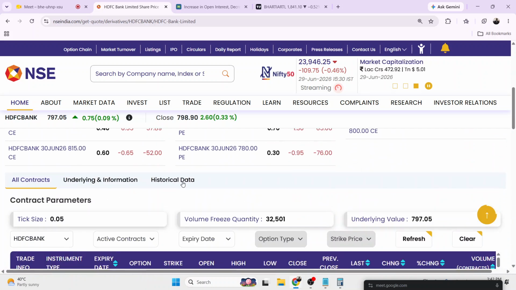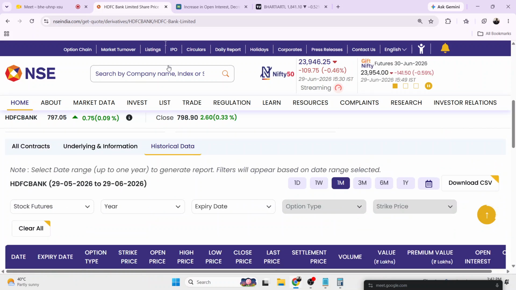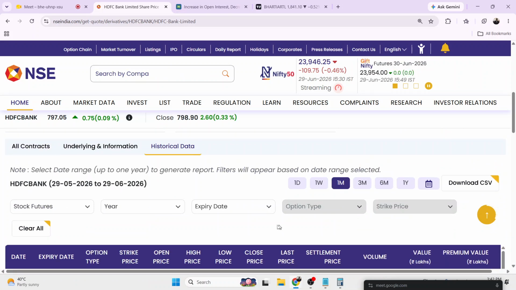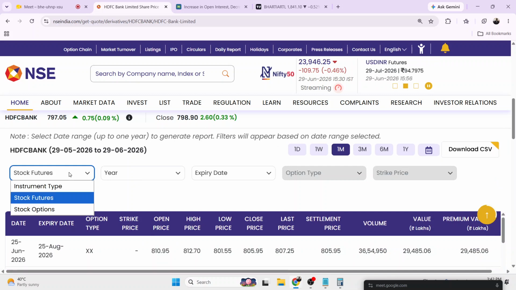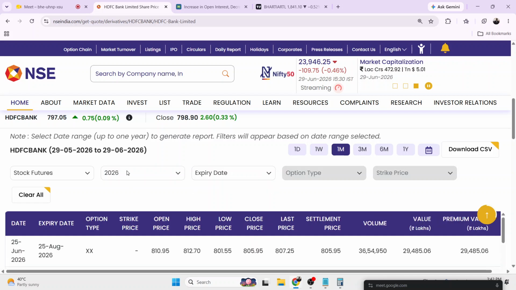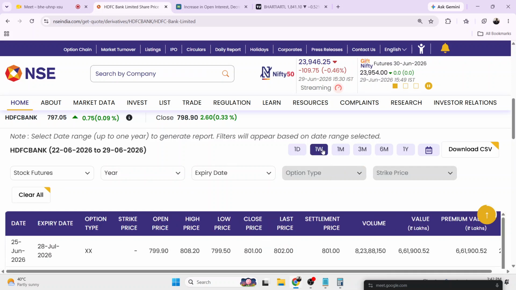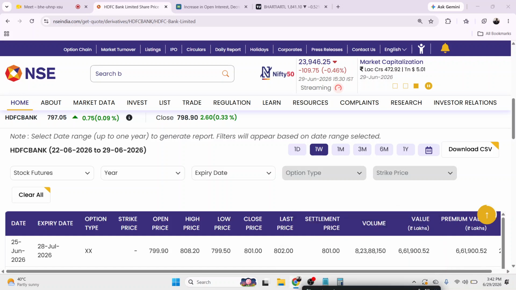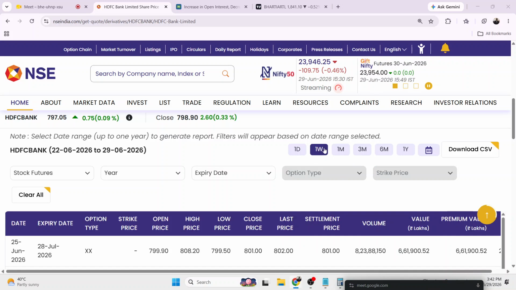Now here you can see the historical data. This is the historical data of that particular stock. If I select HDFC here, choose stock futures only, and choose the expiry and the year as well, I'm looking for futures only. So I can see the data of 1 week. This can be checked in the very first week of the expiry, maybe tomorrow when the June expiry will expire. We can go at that time and see the strike price.